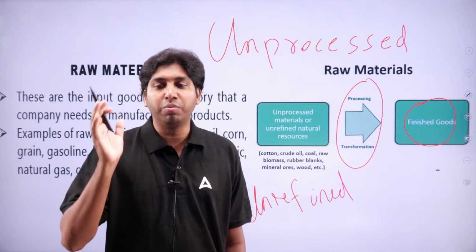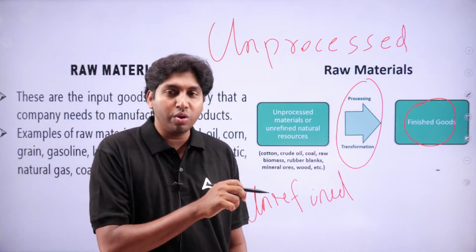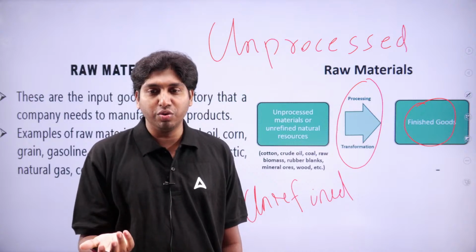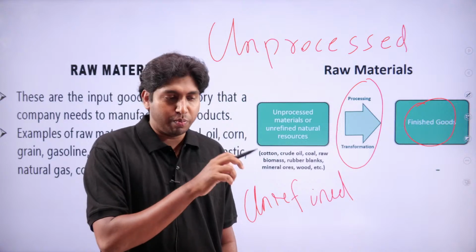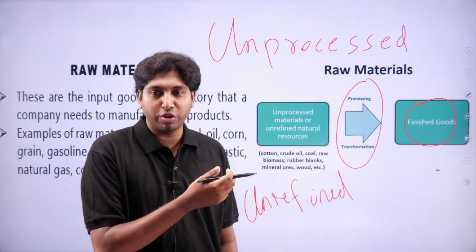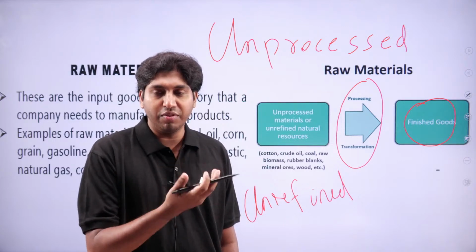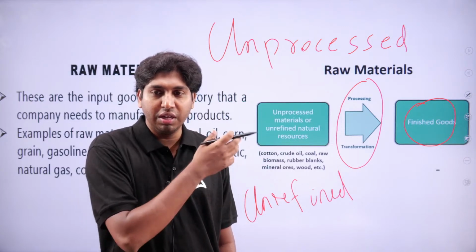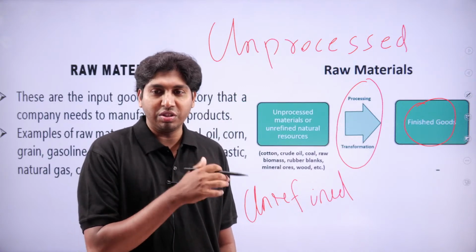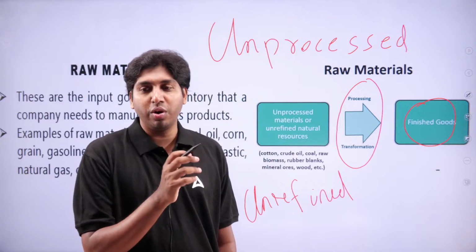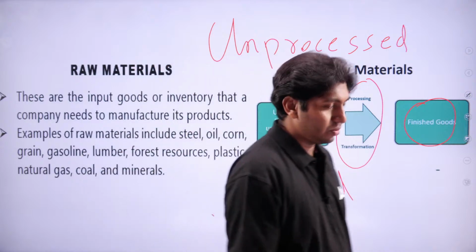Crude oil is unprocessed material, an unrefined natural resource, and through the production process this crude oil is converted into finished goods, petrol or diesel.